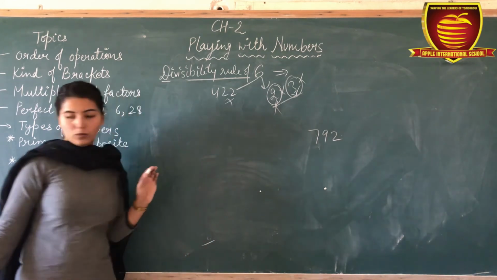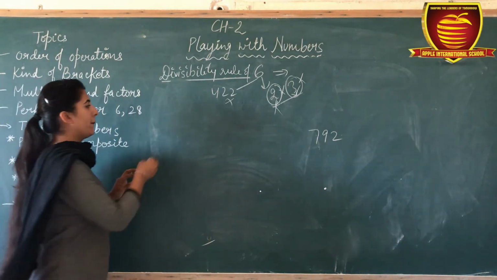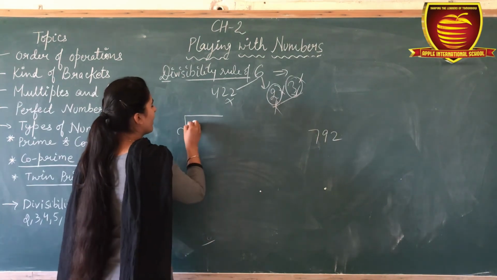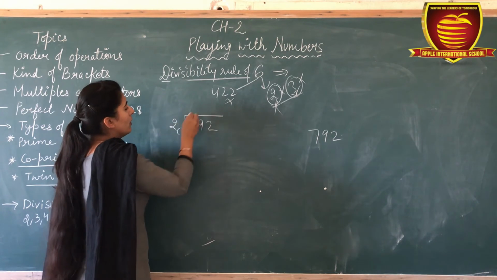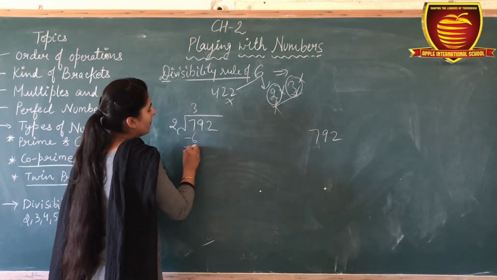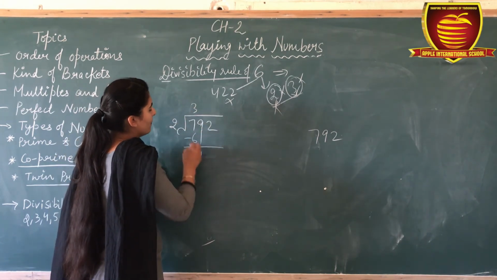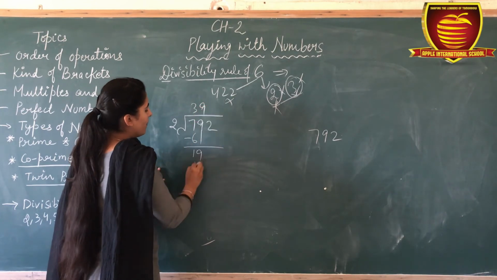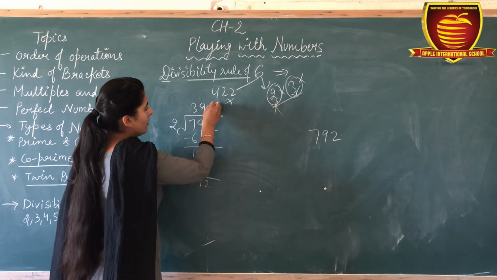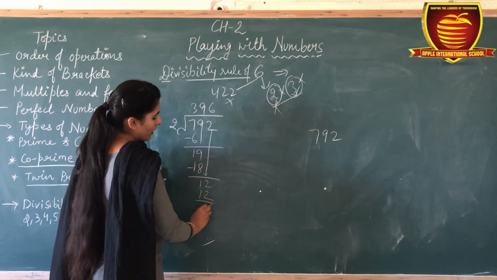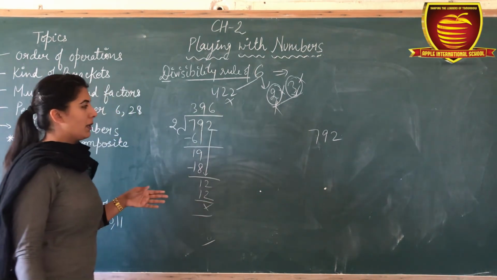Firstly check for 2. 792: the last digit is 2, and 7, 9, 2... 2 9s are 18, 1 and 2, 6, 12. Yes, this is divisible by 2.